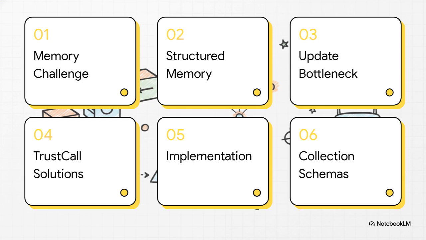We're going to cover the AI memory challenge, moving to structured memory, the JSON update bottleneck, Trust Call and JSON patches, the LangGraph implementation workflow, and finally, leveling up with collection schemas.